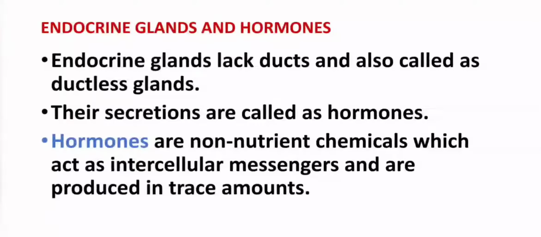Now endocrine glands. Endocrine glands are ductless glands. They don't have ducts, and they are also known as ductless glands. They pour their secretions directly into the blood, and these secretions are known as hormones. Now what are hormones? Hormones are non-nutrient chemicals which act as intercellular messengers and are produced in trace amounts, and they control the overall functioning of the body.